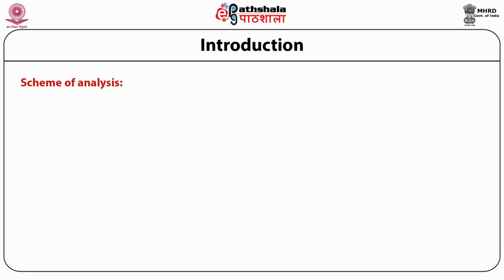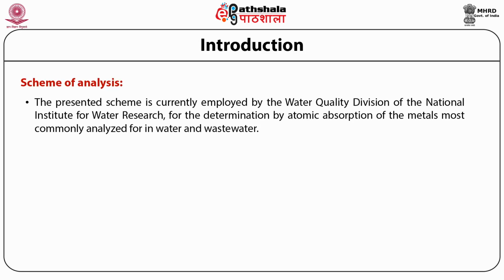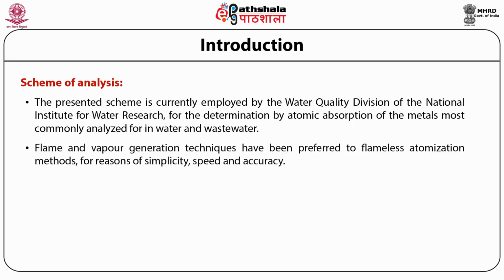The scheme of analysis. The technique I am presenting here is currently employed by the Water Quality Division of the National Institute of Water Research for determination of heavy metals by atomic absorption that are most commonly present in water and wastewater. Flame and vapor generation techniques have been preferred to flameless atomization methods for reasons of simplicity, speed, and accuracy.